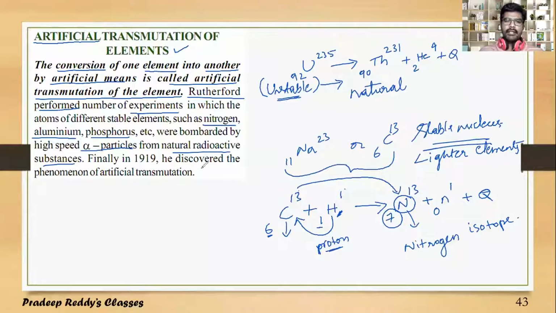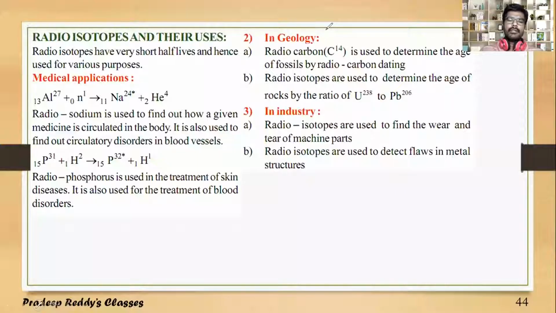So finally in 1919, he discovered the phenomenon of artificial transmutation, where a lighter nucleus will undergo transmutation to another lighter element when it is bombarded with a heavier massless particle. In artificial transmutation, we have discussed that lighter elements can be transmuted into another form.